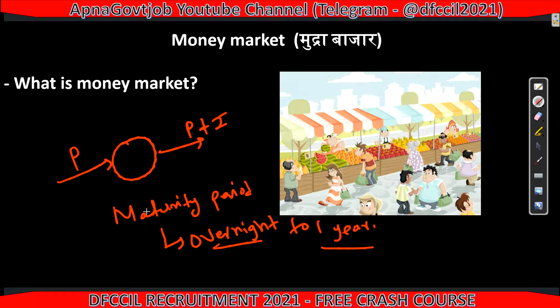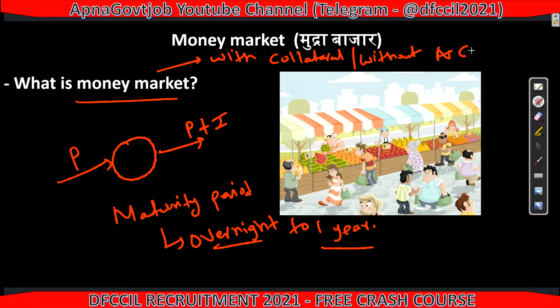Here the transaction type is with collateral also. We have already seen with collateral and without collateral, meaning with a guarantee of government security. So it is with government guarantee, government security also, and without collateral also, meaning no guarantee. But definitely this will be given to established organizations or people who are famous, who have a clean past record, who have the capacity to repay the loans or the money. So this will be given only to those.